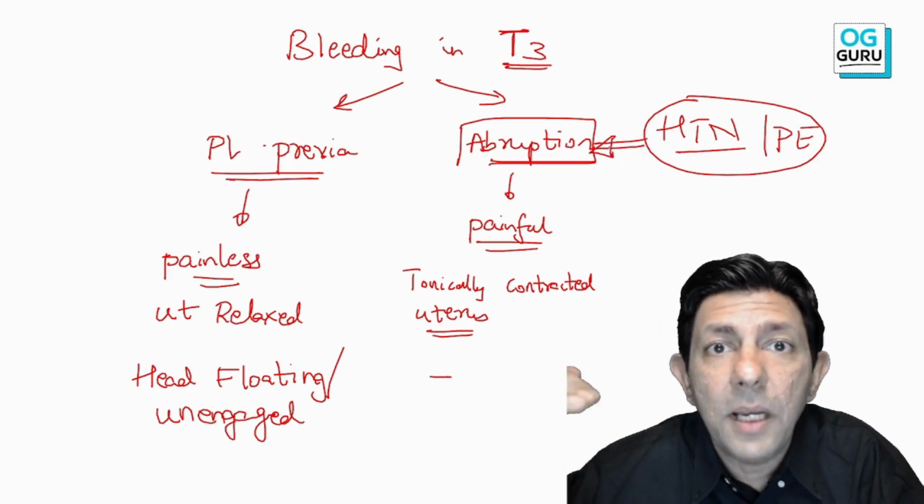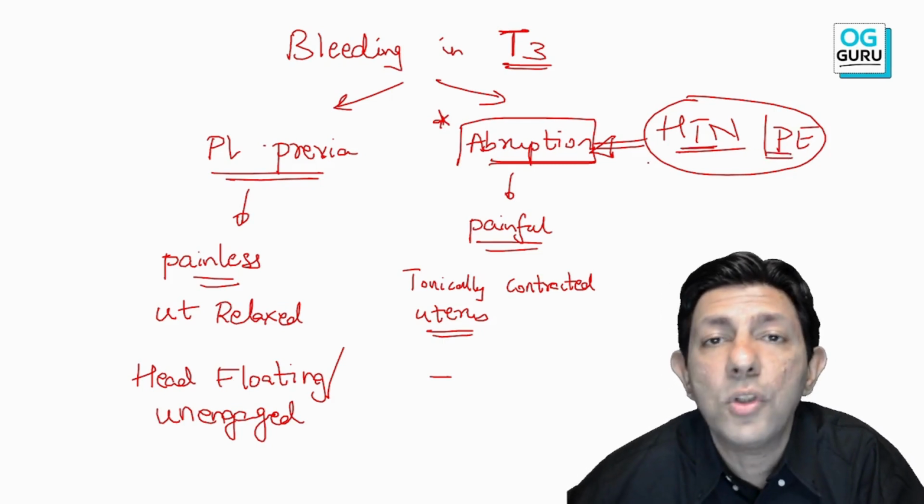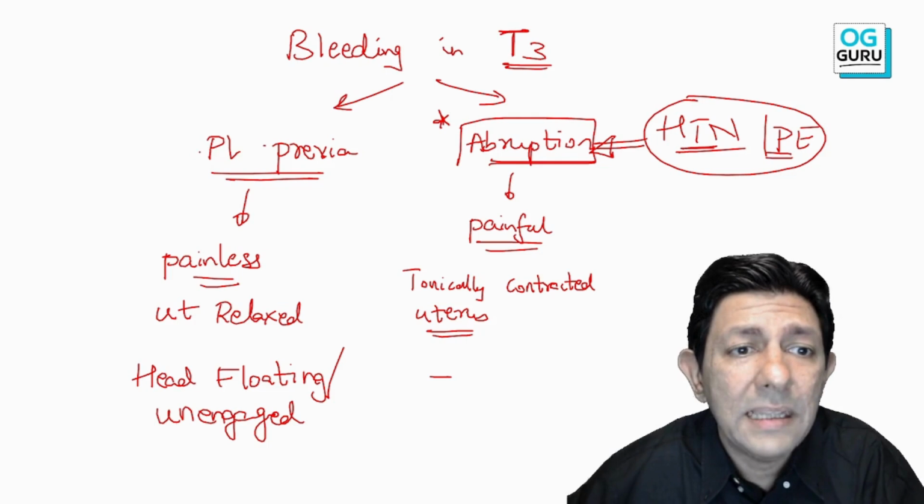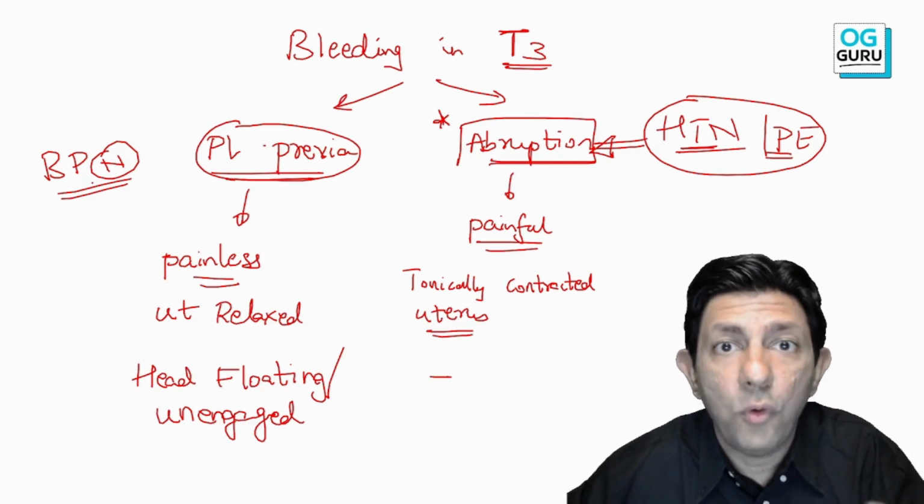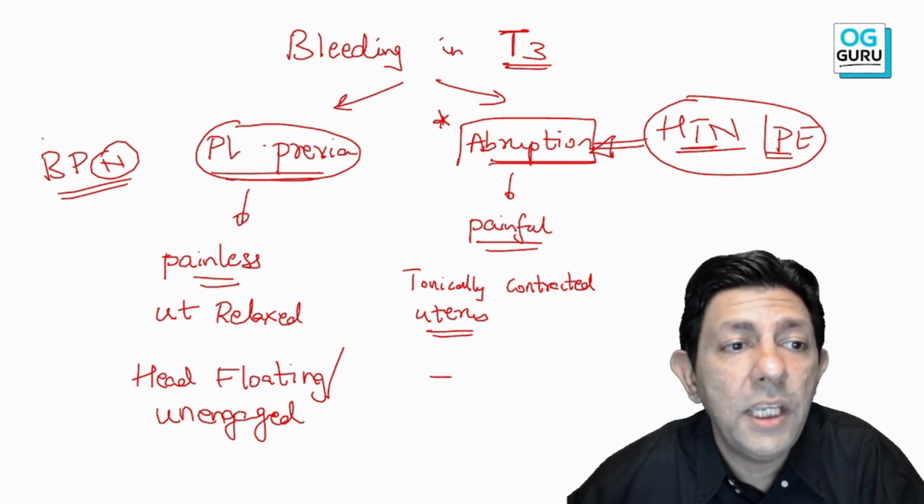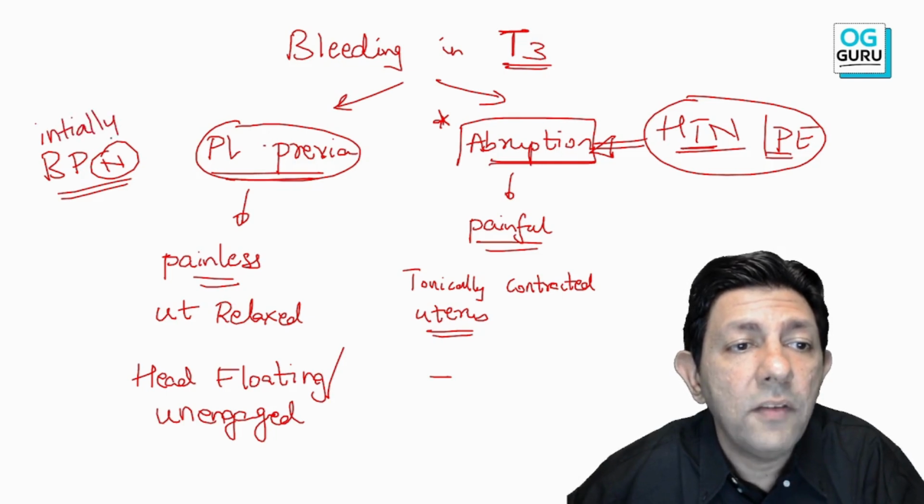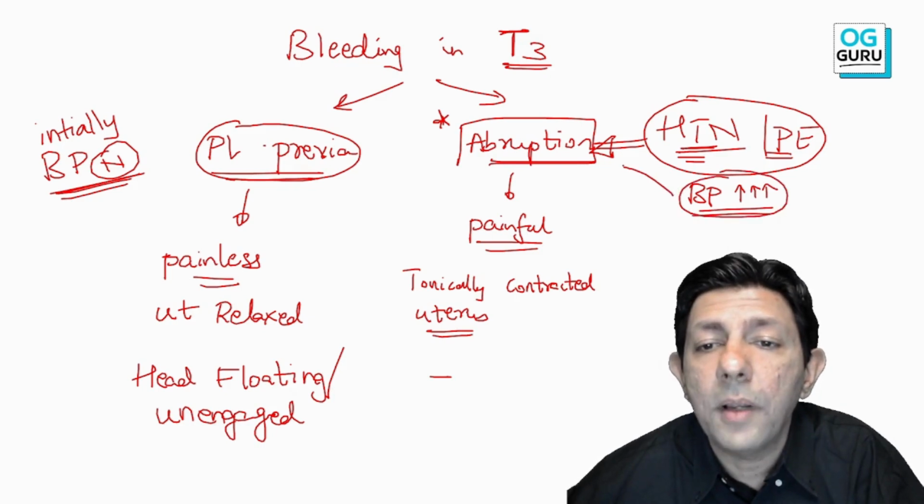Listen carefully: in the question paper, if they tell you BP is 180/110 or 140/100 and now the patient starts bleeding, think of abruption, because hypertension or preeclampsia is a major risk factor for abruption. That's not the case with placenta previa. Most of the time in placenta previa, the blood pressure is normal to begin with. Of course, when there is placenta previa and a lot of bleeding and shock, then the patient's blood pressure will drop. But initially in the history, they will say that the blood pressure is normal. Here the blood pressure would be high, because high blood pressure can lead to abruption.